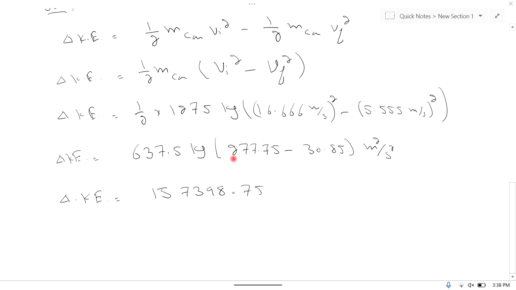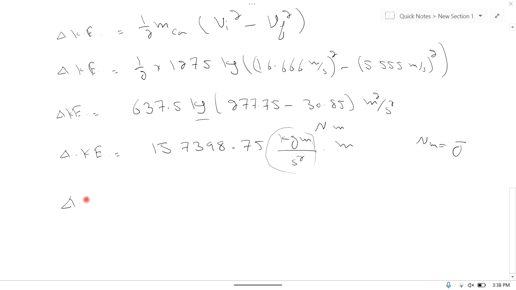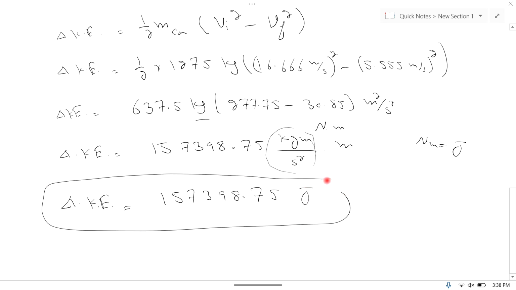is equal to 157398.75, and unit is, I can write this as kilogram meter per second square into meter, because there are 2 meters. So kilogram meter per second square, this is equal to Newton, and this Newton meter is equal to joule. So we can write this as change in kinetic energy is equal to 157398.75 joule. This is the change in kinetic energy.